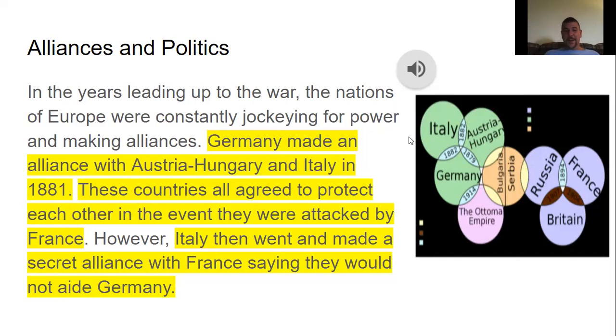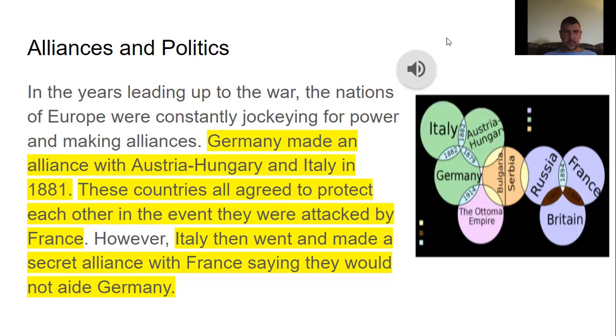Italy then made a secret alliance, a secret friendship with France, saying, hey, we're not going to aid Germany. We're going to go over here. We're going to aid y'all if something happens. So you had secret alliances. You had all these alliances together.